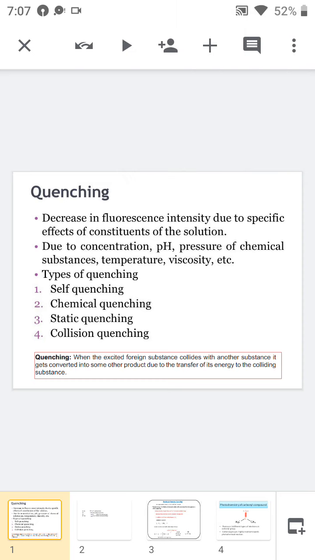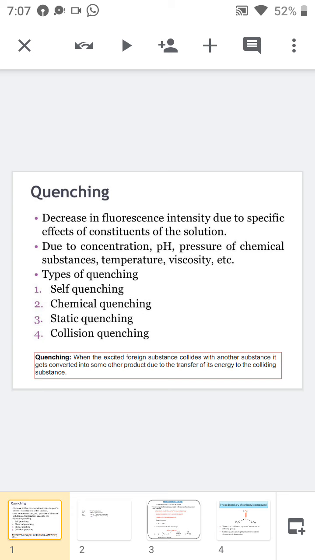So collision quenching means we are colliding with external molecules and it is exchanging its excited energy to the external particle. So the excited reactant comes back to the initial state itself.